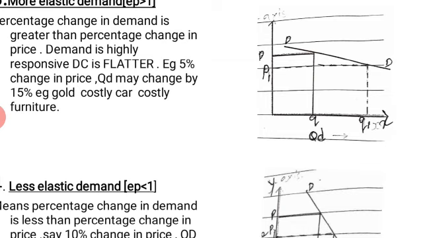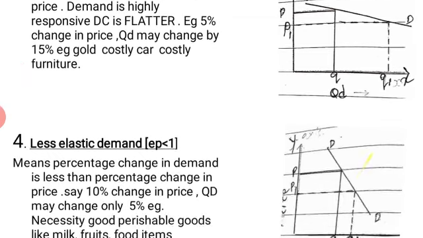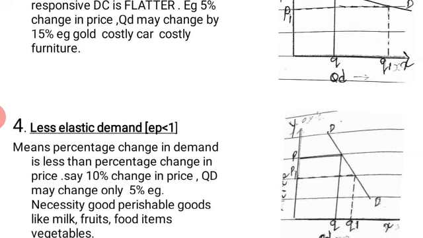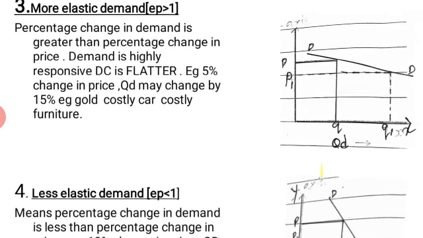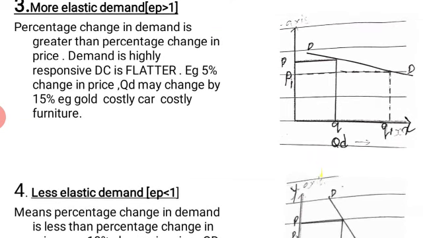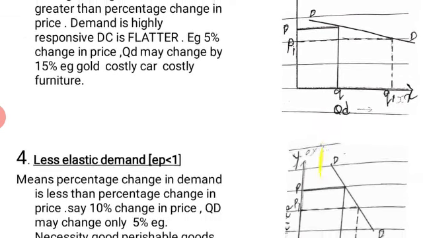You can take example of other durable goods like costly cars, costly furniture, or another example you can take is of a sale. There is hardly 10% sale announced and you see the rush in the shops. People are just flocking and purchasing the goods. The demand increases by a greater percentage. So here the demand curve is flatter and the demand is highly responsive. Therefore, elasticity is greater than 1.